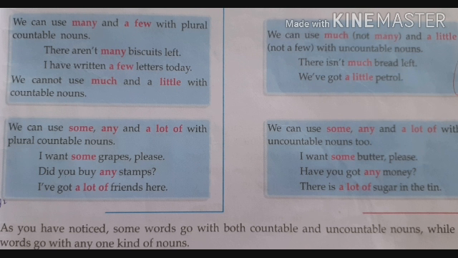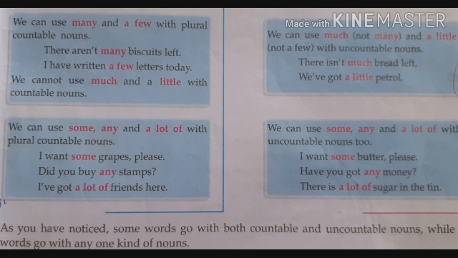Next one, we can use some, any, and a lot of with uncountable nouns too. We can use them with countable and uncountable nouns. Suppose that I want some butter. Butter will be uncountable because it is quantity, a material substance. Have you got any money? There is a lot of sugar in the tea. We can't count sugar.